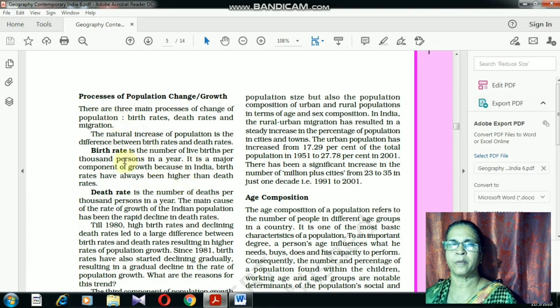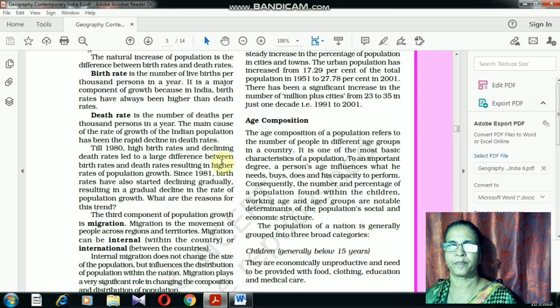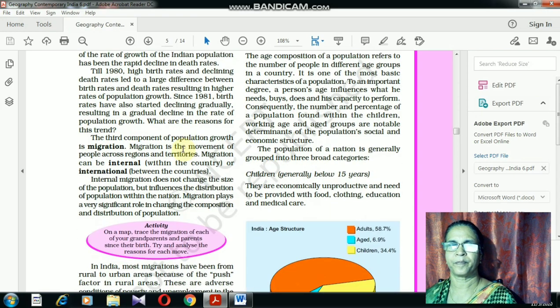Here a question may be asked, what is birth rate? It is the number of live births per 1,000 persons in a year. With regard to death rate, the number of deaths per 1,000 people in a year is termed as death rate.